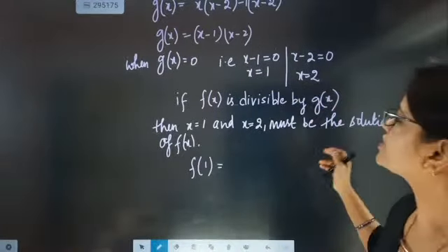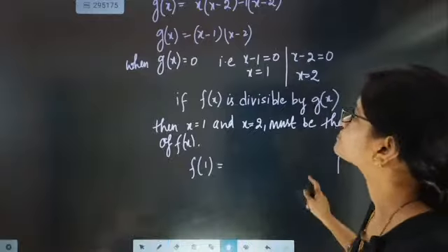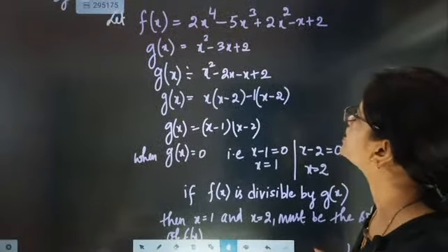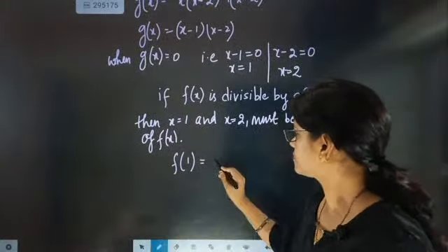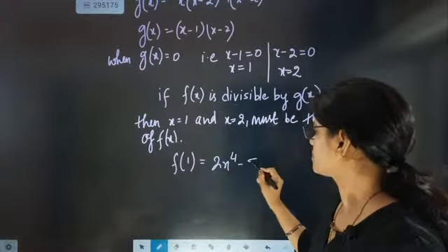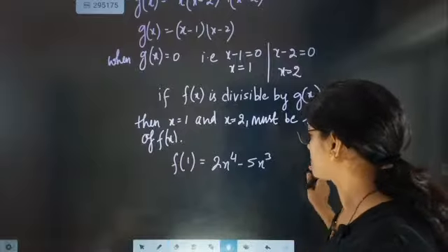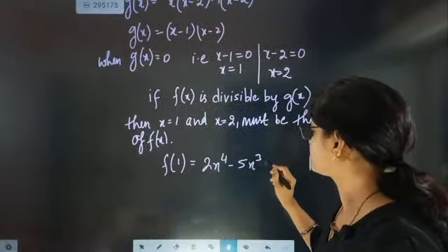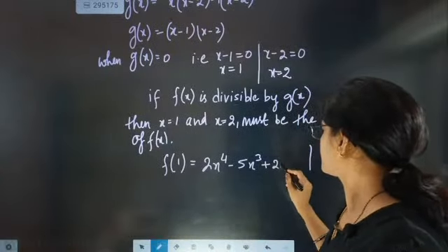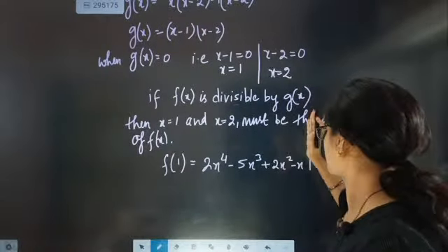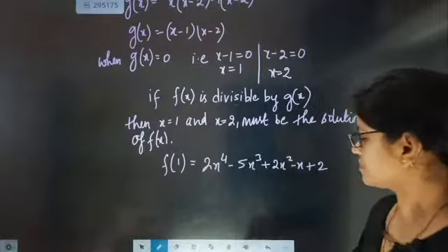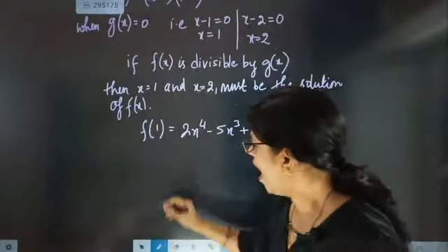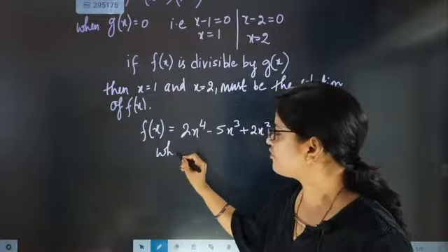F of 1, check, is it coming equal to 0 or not? f of x equal to 2x^4 minus 5x^3 plus 2x^2 minus x plus 2.